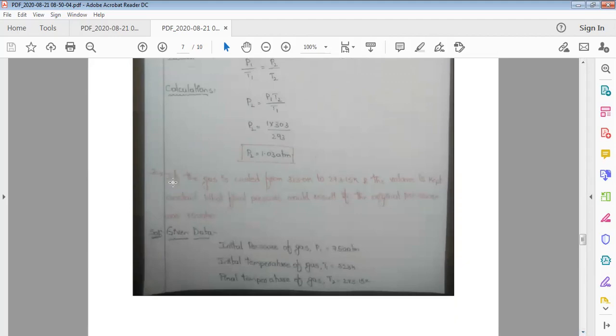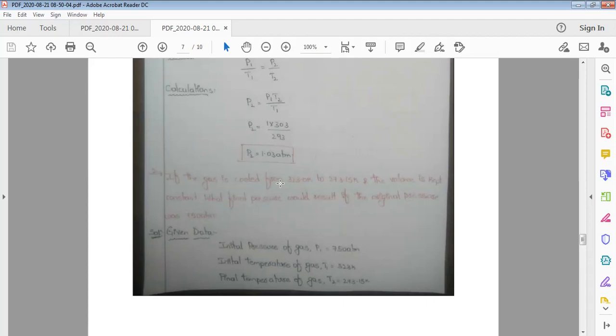Second problem. If a gas is cooled from 323 Kelvin to 273.15 Kelvin and the volume is kept constant, what final pressure would result if the original pressure is 750 atmosphere? In this problem, the gas is cooled from an initial temperature of 323 Kelvin to a final temperature of 273 Kelvin.